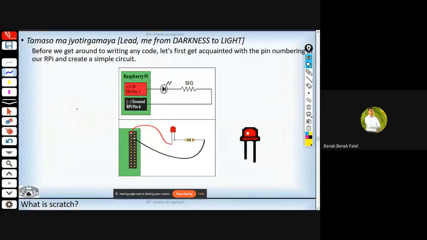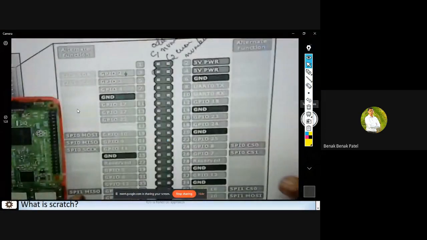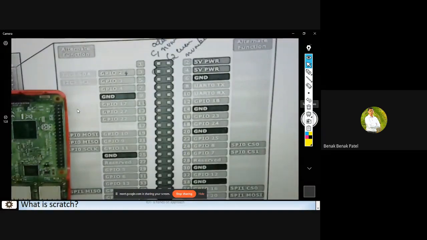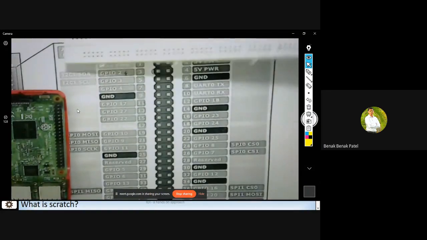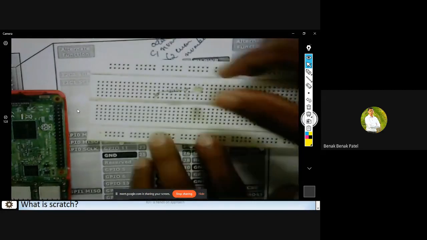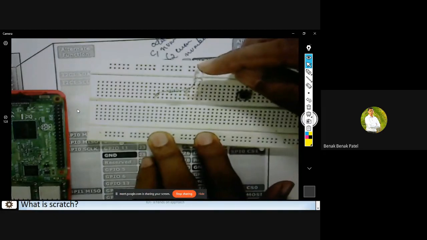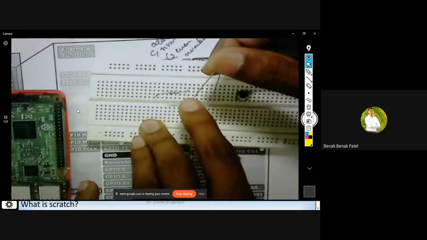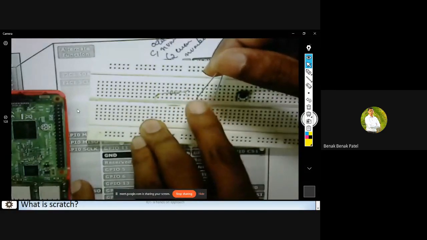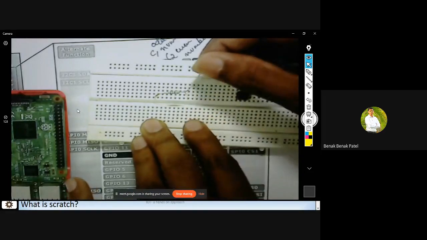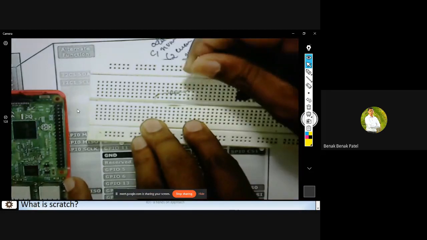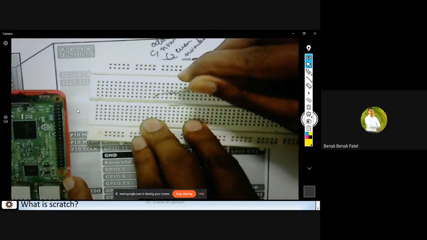Let me first directly power up, let me try to turn on an LED. So I'll make use of this breadboard. I hope everyone can see this LED right now. This LED has 2 legs. One leg is lengthier, relatively longer compared to the other. The longer leg is the positive terminal and the shorter leg is the negative terminal. I'm going to connect it in series with a current limiting resistor.